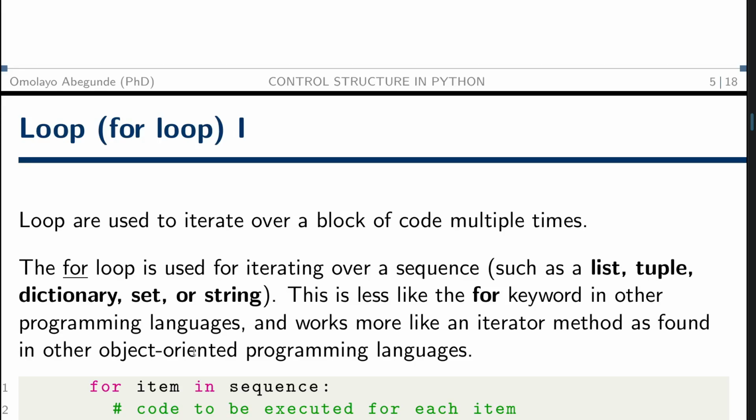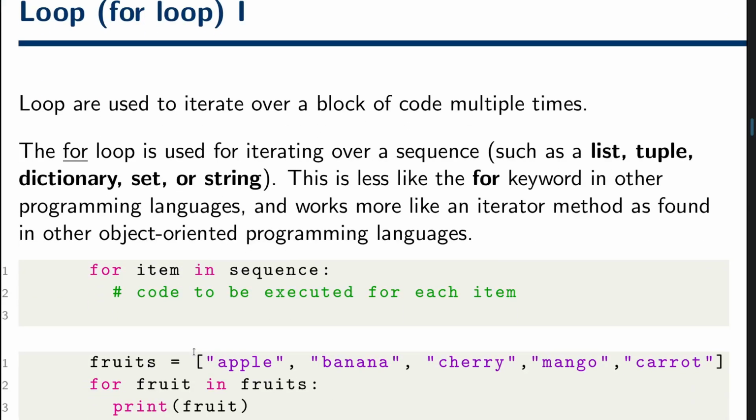soon. So now let's look at the loop control. Loops are used to iterate over a block of code multiple times. We have some items and we want to iterate over those items one after the other and carry out operations on them. Now, for loops enable us to iterate since we know the beginning and we know the end of those items. We can use the for loop statement. In case we don't know the end, we can use the while loop statement. But since we know the end of an item, we can easily use the for loop statement. Loop from this to the end of this, then we're able to get it.